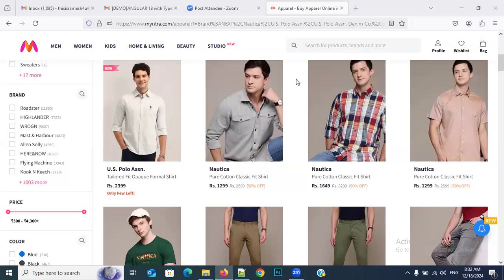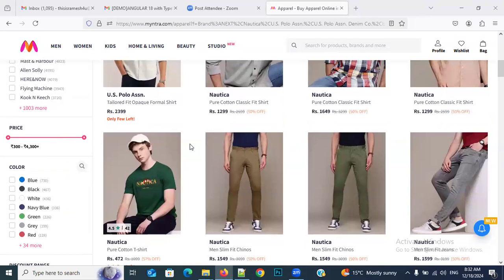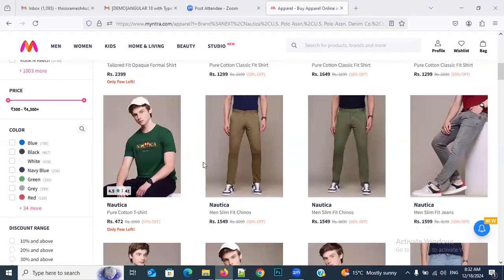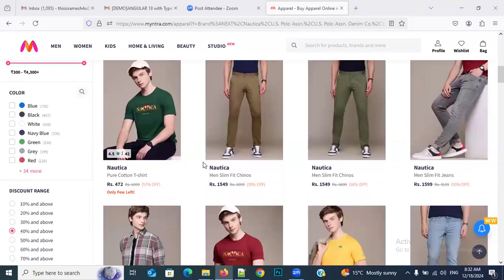So we are not registering each and every time we want to purchase clothes. If you register one time, you can purchase clothes from that application as many times as you want. Clear, everybody? Please respond. Why is this happening? Because whenever you register, they store your data in their database. So that's why they do not ask you to register again and again. Very good.